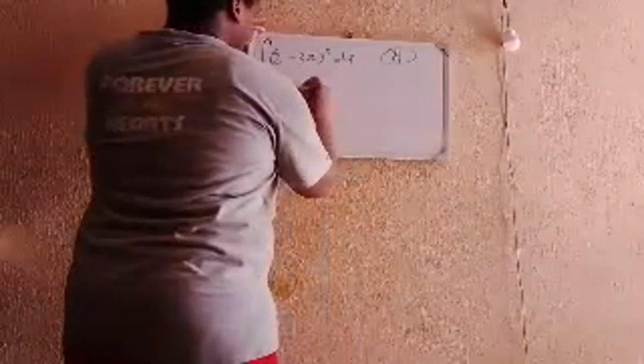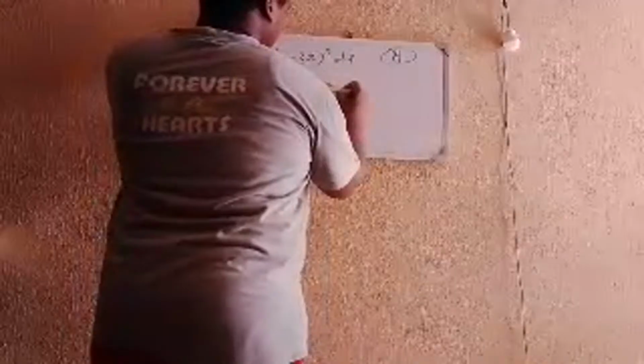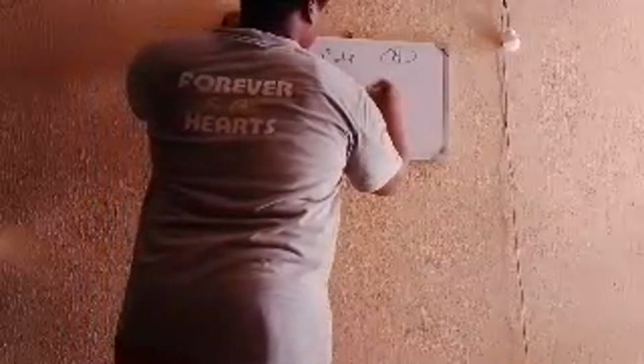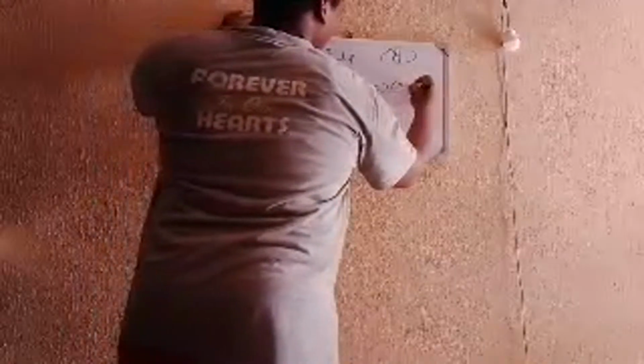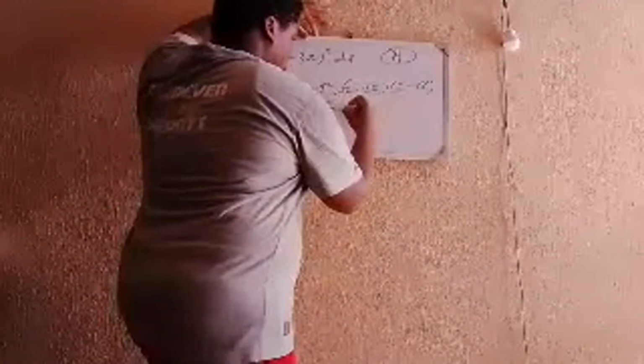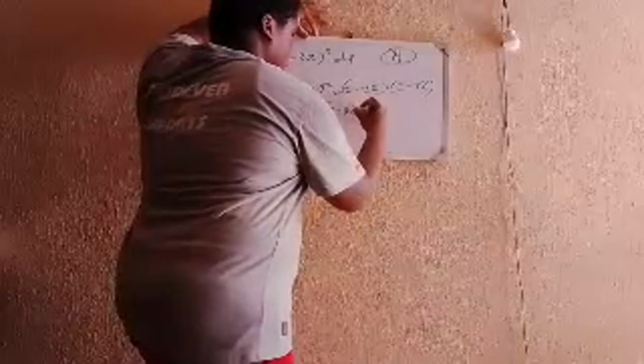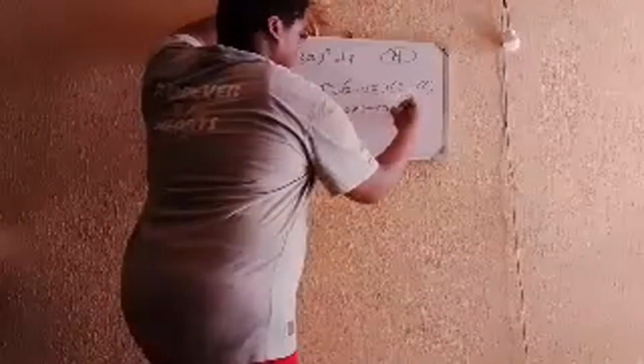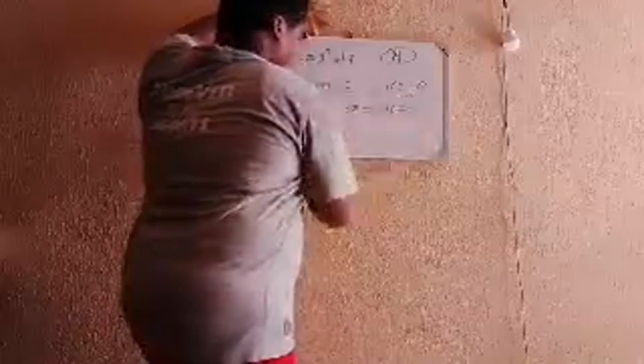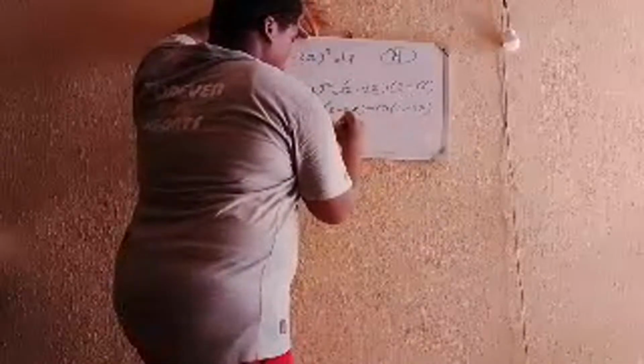So first of all, we know 2 minus 3x all squared is equal to 2 minus 3x times 2 minus 3x. And the way to expand this, you have 2 times the second bracket, 2 minus 3x, minus 3x times 2 minus 3x. So we have 2 times 2 minus 3x, that is 4 minus 6x.